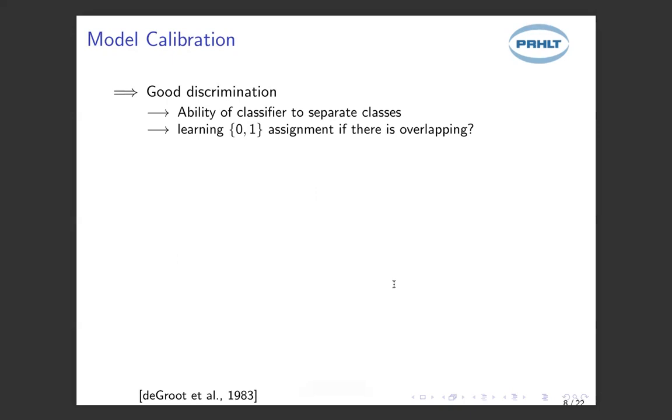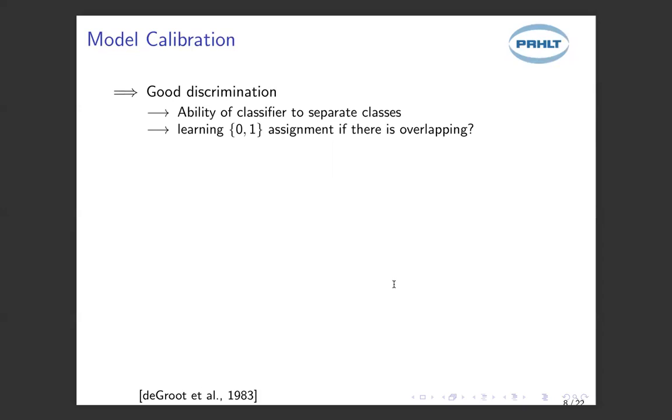Note that learning a 0-1 assignment with an overparameterized model can lead to overfitting if our data distributions actually overlap. So suppose that the data distribution, instead of being totally separated, has some source of overlapping. Because we only have access to a sample from this distribution, we might end up being able to separate both classes, even though we have some source of uncertainty here. So we can overfit if we have a very overparameterized model.